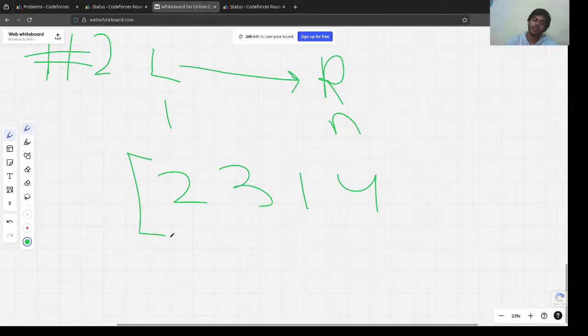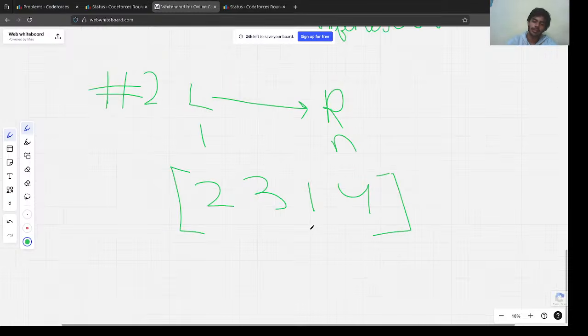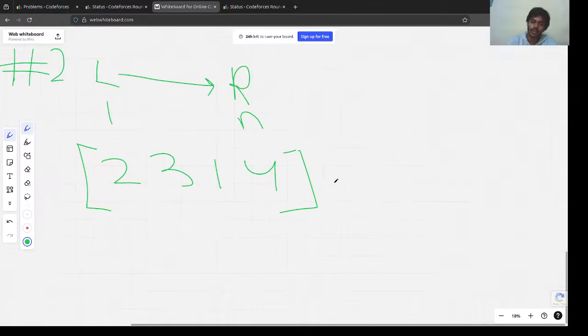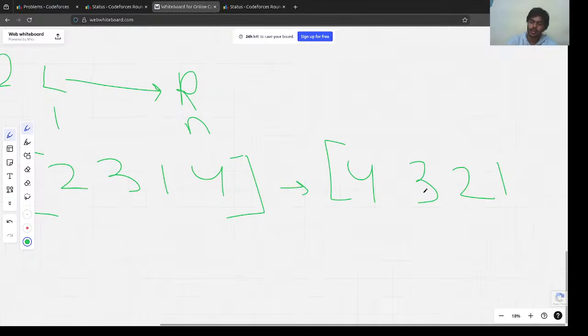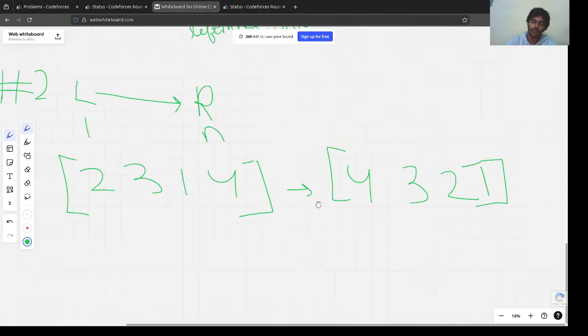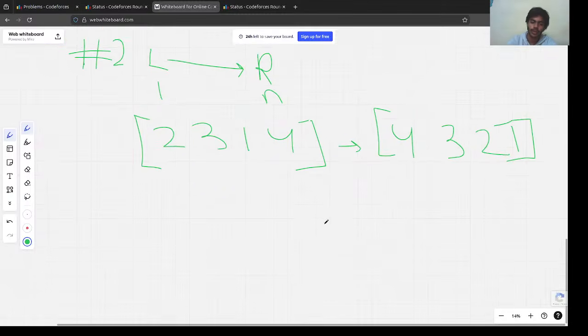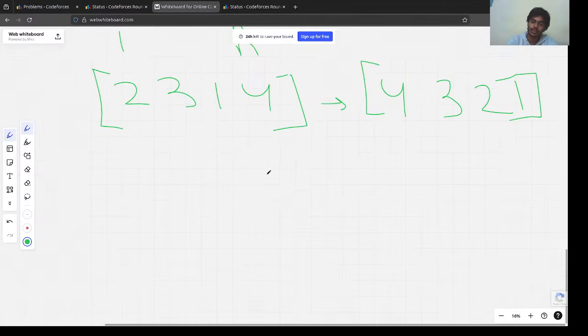Using our operation, the maximum array it could be is 4 3 2 1, the lexicographically maximum array. But we cannot make it 4 3 2 1, because we only have one operation, and the operation says that we have to choose some segment and reverse the segment.